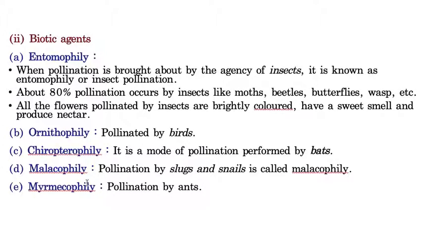Even though I did not mention them, there are many other biotic agents. For example, in some plants, snakes also take part in pollination. So if the pollination takes place with the help of snakes, then that is called ophiophily. Like that, there are so many types of biotic agents, but here I mentioned only the very, very important ones.